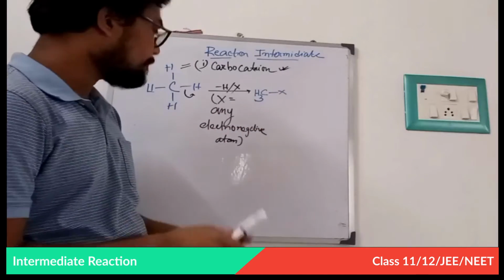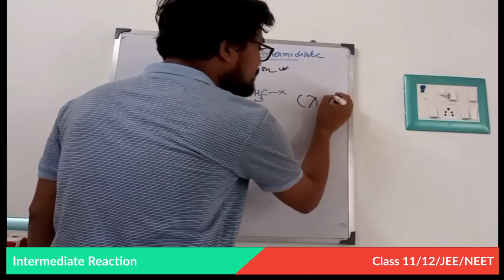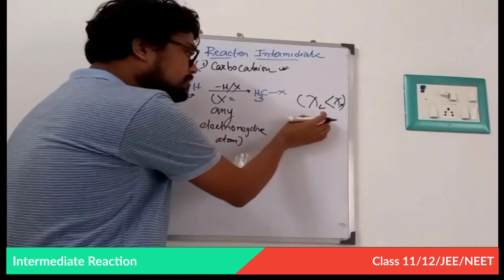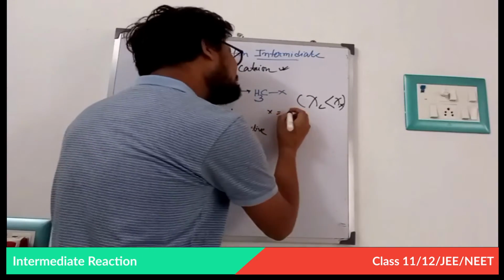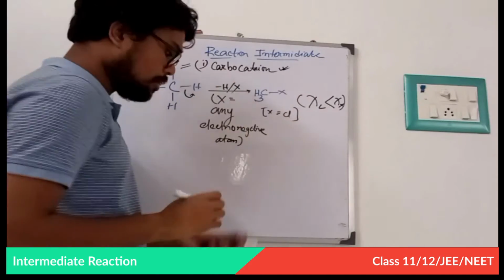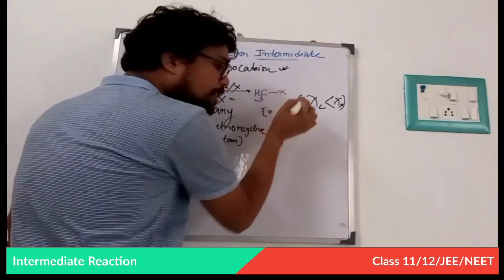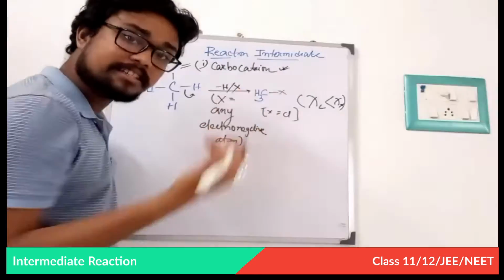Now in this case, the electronegativity of carbon is less than the electronegativity of X. It is very obvious, because X is an electronegative atom, or suppose X is a halogen, suppose X is chlorine. So in this case the electronegative atom tries to pull the electron density towards itself.